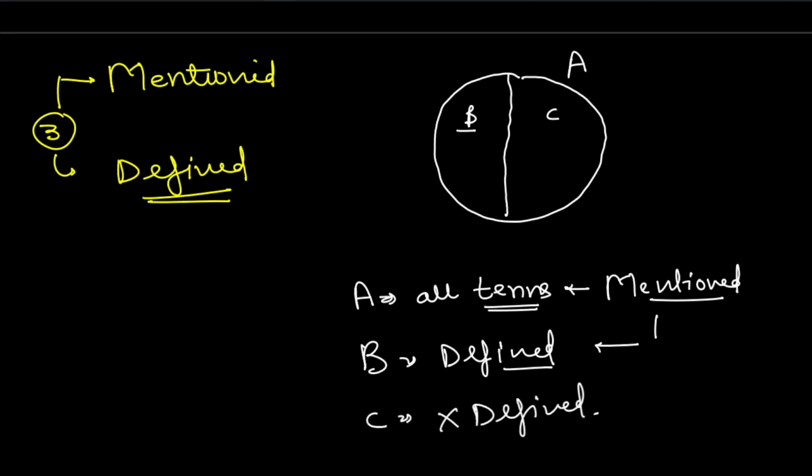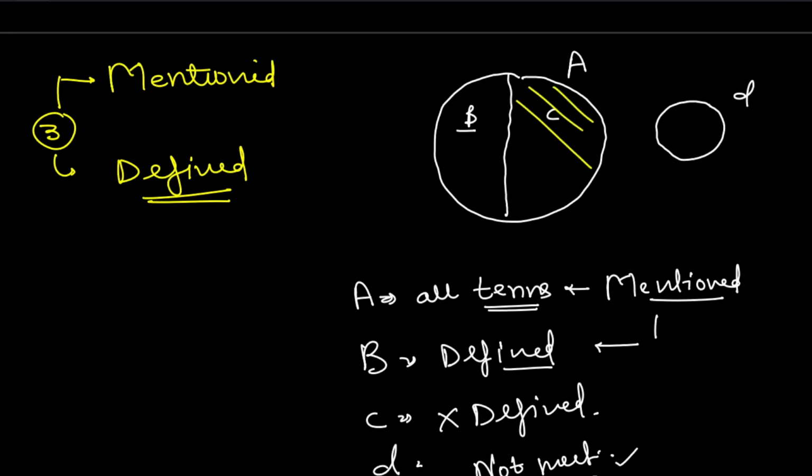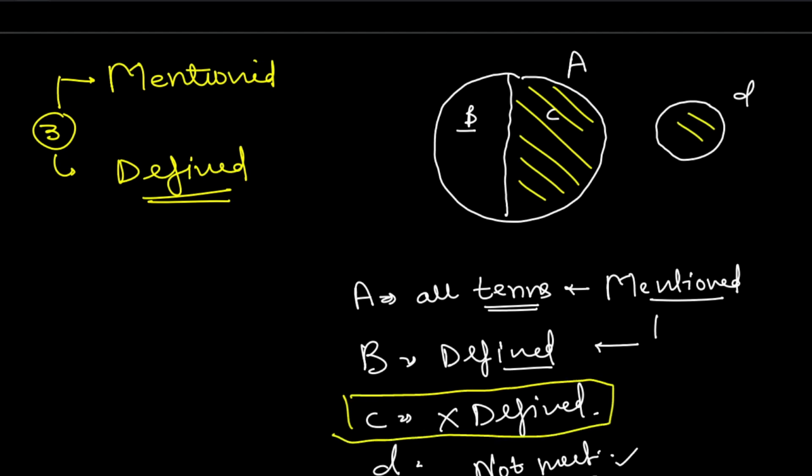And there will be another circle which does not come in the category of the mentioned categories. So let's call it the circle D. Okay, D will be our not mentioned. Okay, so if we eliminate a few things, just a second. All right, so if we eliminate a few things, let's say we eliminate the C, which we have already read, those are mentioned but not defined, and we eliminate the D, which are not mentioned at all, then we'll be left with B, that means mentioned and defined.